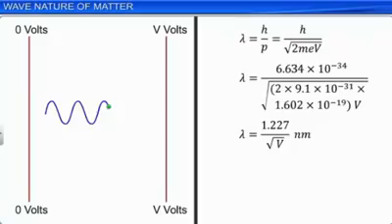At a potential difference of 120 volt, lambda is equal to 0.112 nanometer.